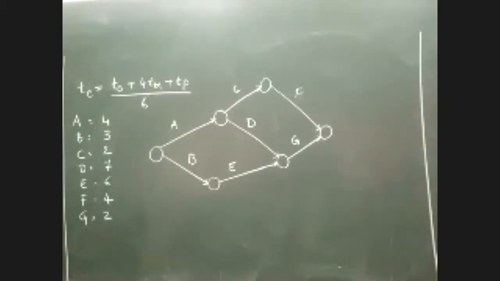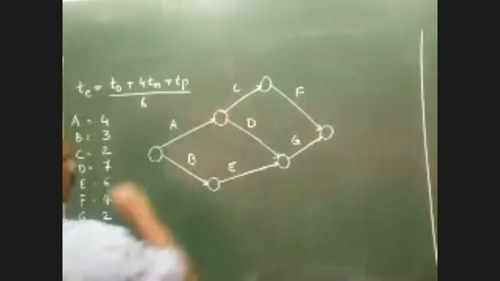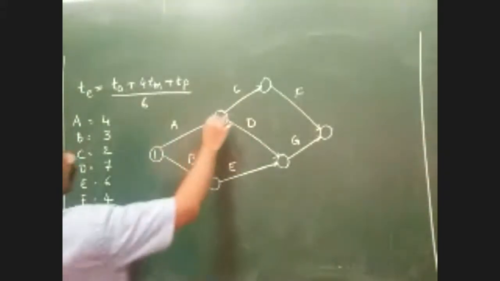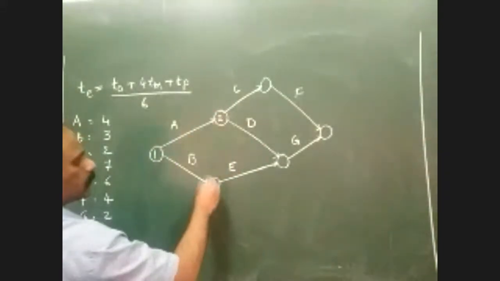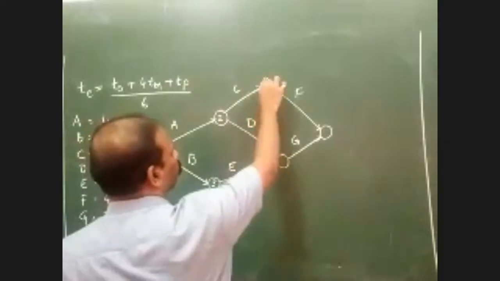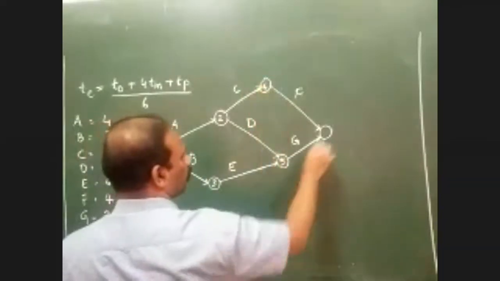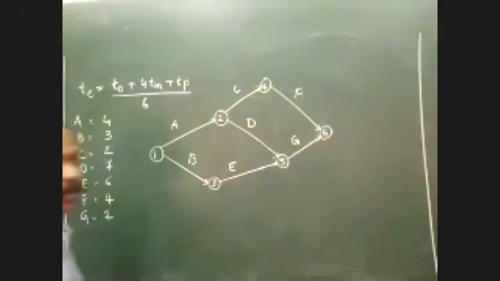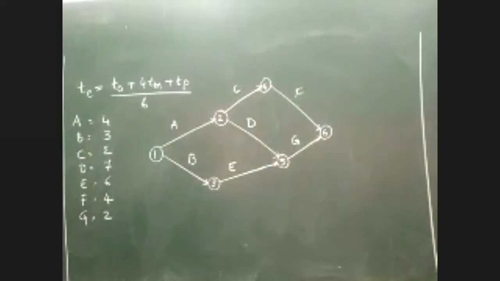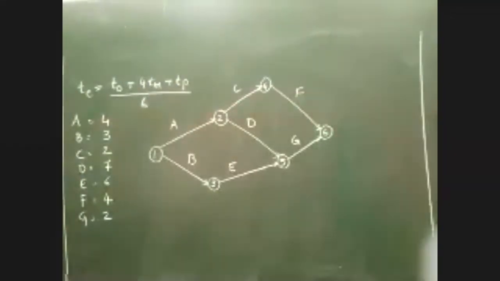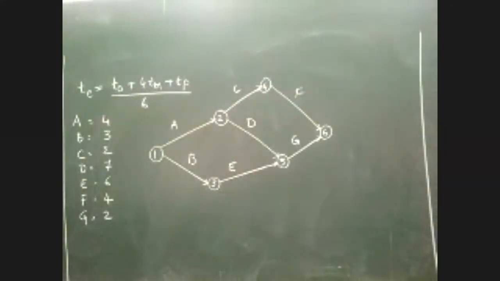Yes. Okay. So as usual, after the network diagram is drawn, now let's do the numbering part. So this is 1, this is 2, this is 3, then we have 4, and then 5, and finally it is 6. Totally we have 6 events in this particular network diagram. I hope it is clear now.